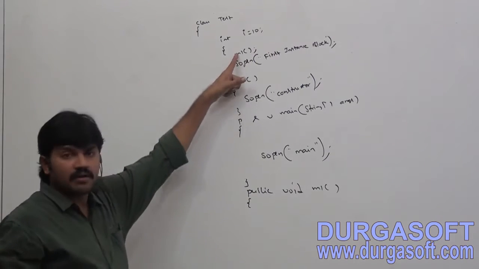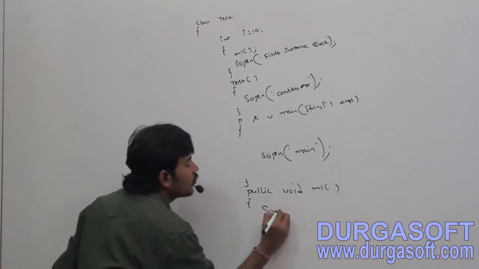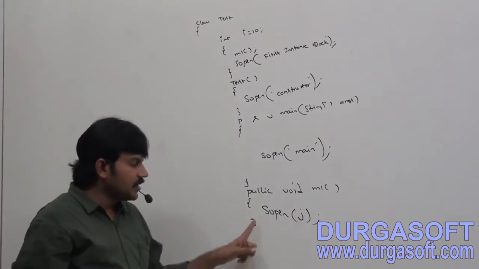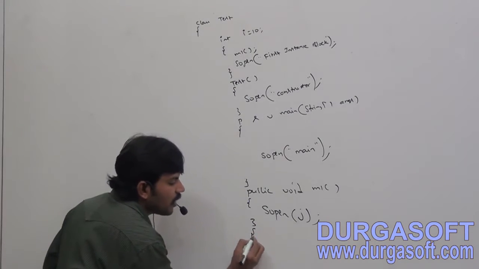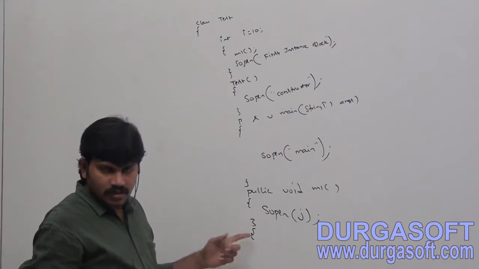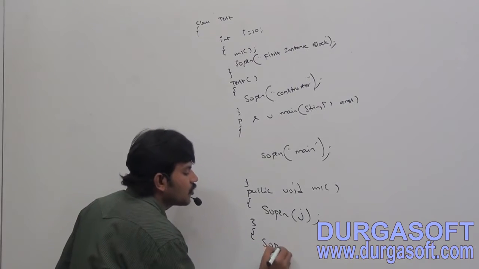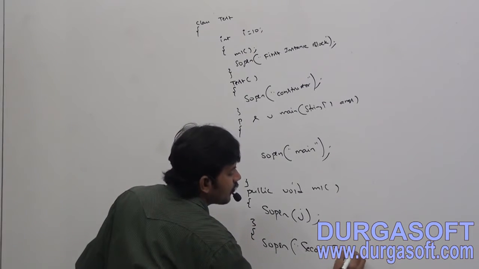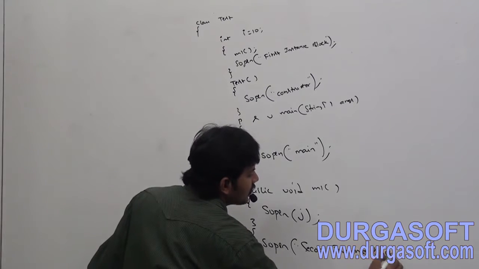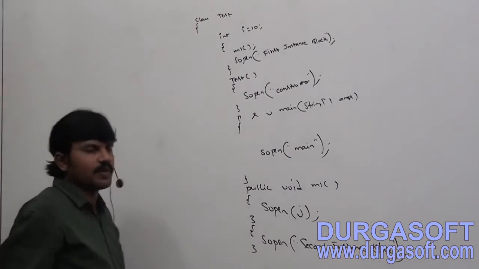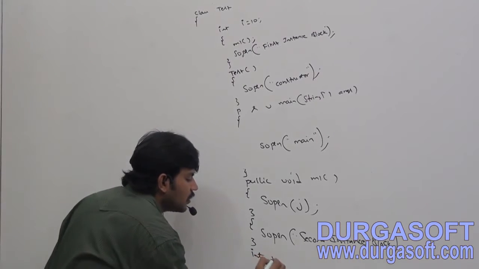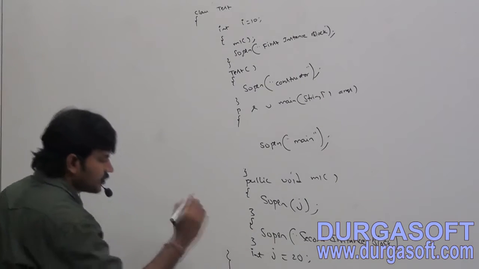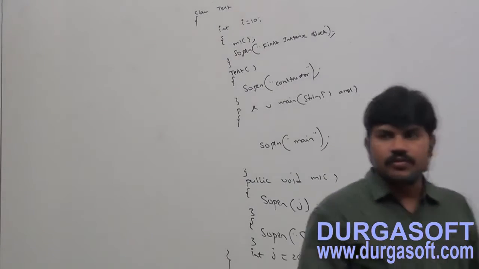Have you observed here the m1 method, public void m1? System.out.println of j. Where is j? I didn't declare it, so I will declare it. One more block I am taking. What is this block? Another instance block. System.out.println: second instance block. Now int j = 20.